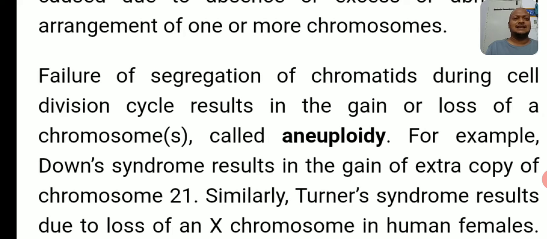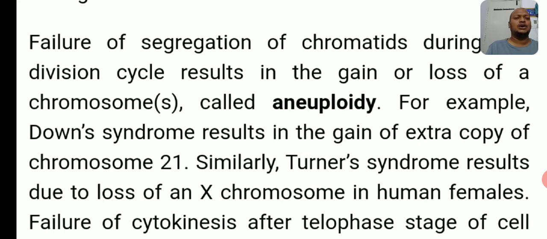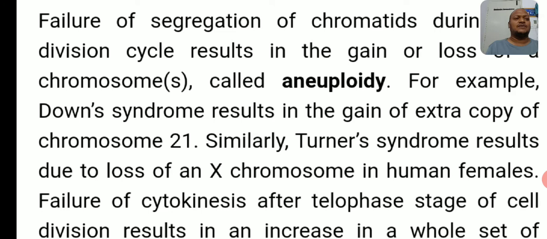For example, in Down's syndrome, there is a gain of an extra copy of chromosome number 21. Down syndrome is one of the chromosomal disorders; in that, an extra chromosome is added to the 21st chromosome. Next point.